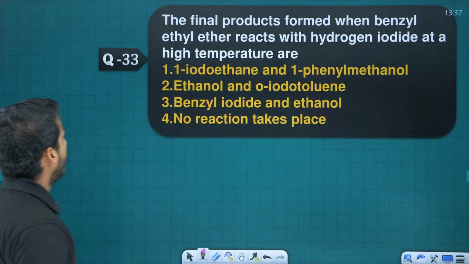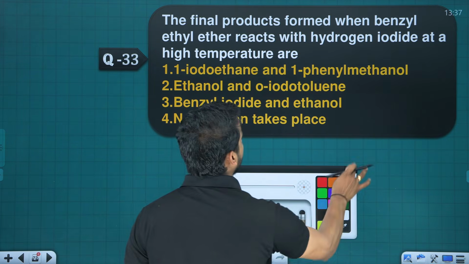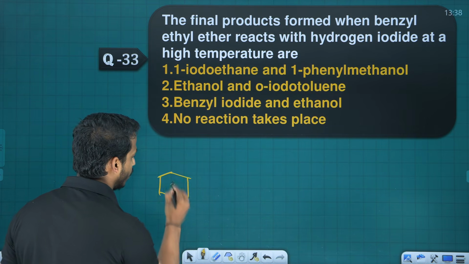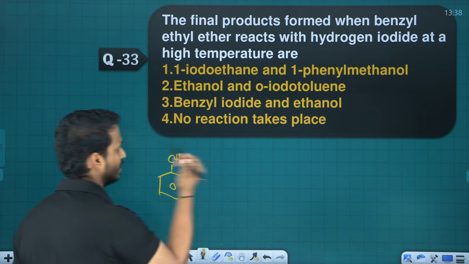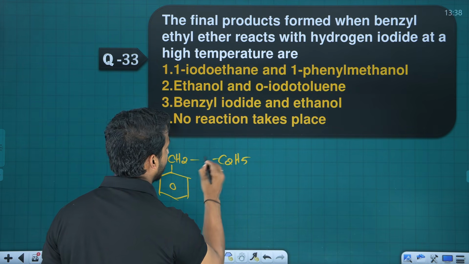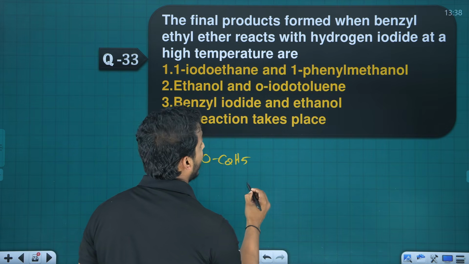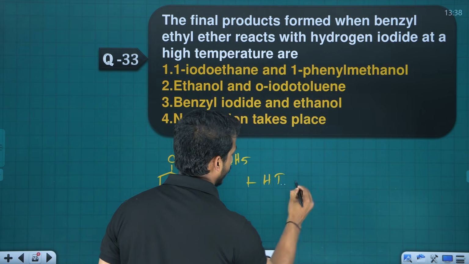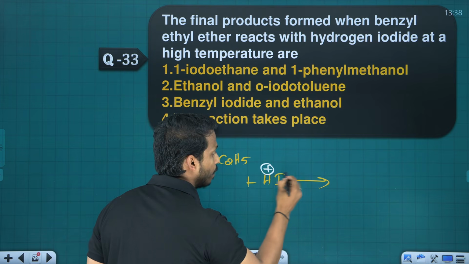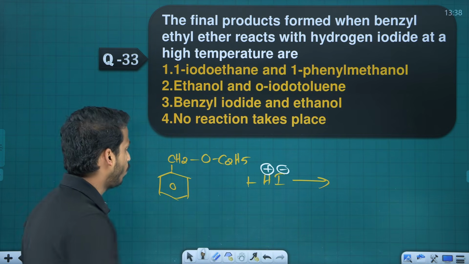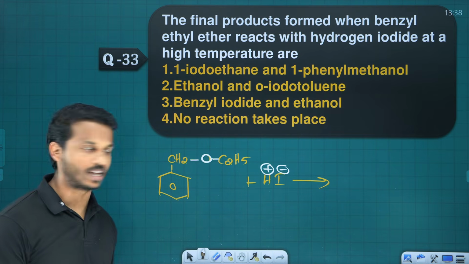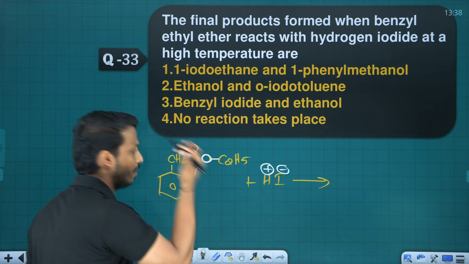Ready? Next one. The final product formed when benzyl ethyl ether reacts with hydrogen iodide. What is a benzyl group? Benzene with an sp3 carbon. This is called benzyl. This is also an ether bond breaking. Remember, we have H plus and I minus. Which bond can you break, the left one or the right one? I am going to break the left one.